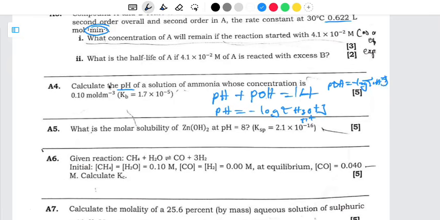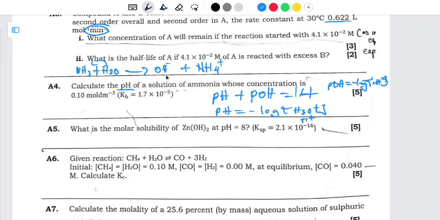So now, if I write the decomposition of this ammonia in water, we are going to have ammonia reacting with water. Water is H2O. And in this case, water is going to act as an acid, so it's going to donate a proton. Then what are we going to have? We are going to remain with the hydroxide ion here plus ammonium ion. So in terms of the ratio, it is 1 to 1.